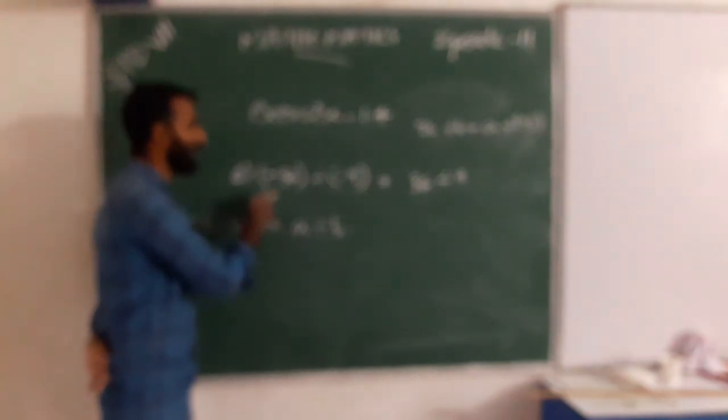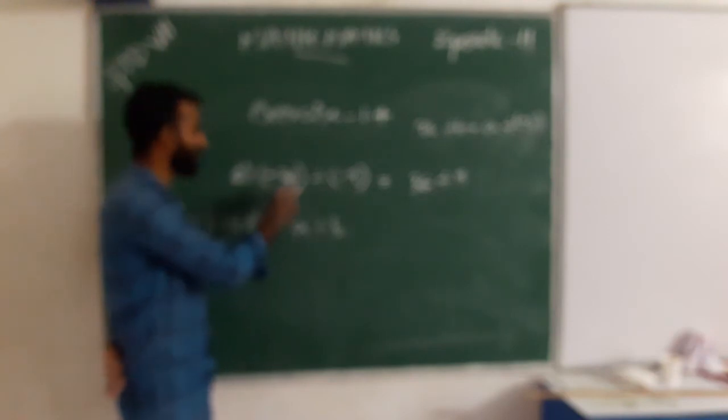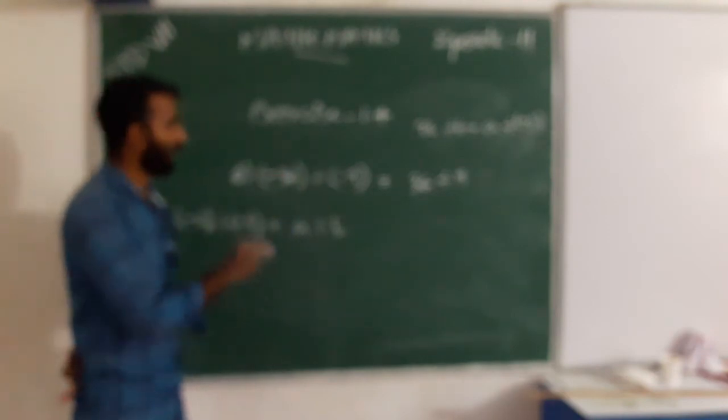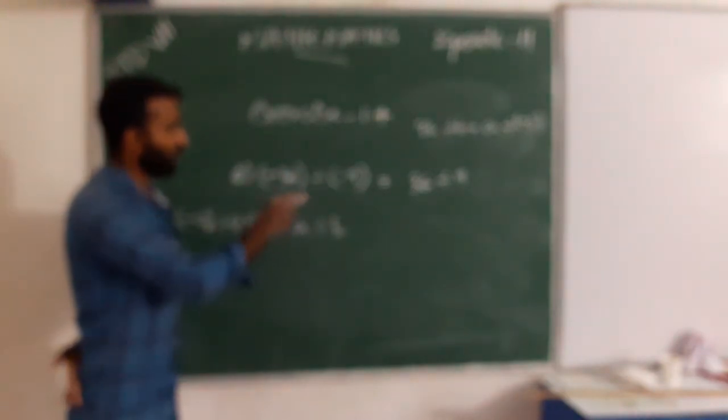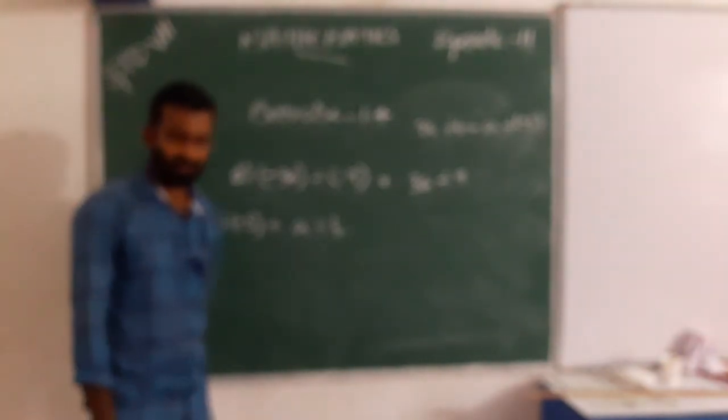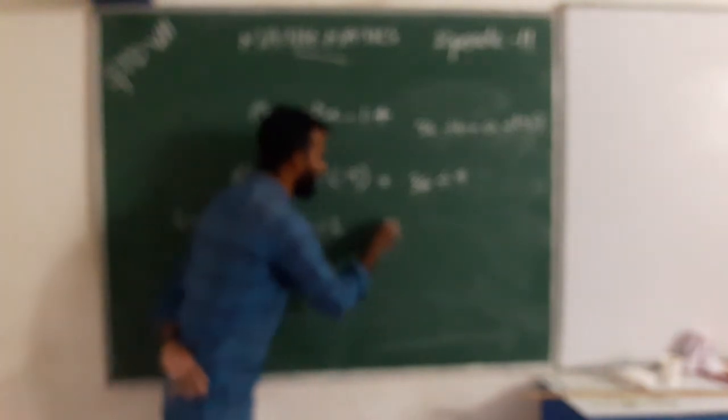So here negative 36 divided by negative 9 equals 36 divided by 9. When we divide 36 by 9, we get the answer 4. Any doubt?